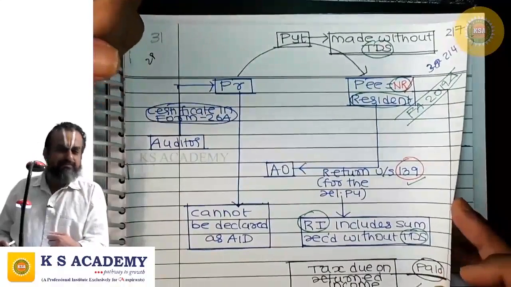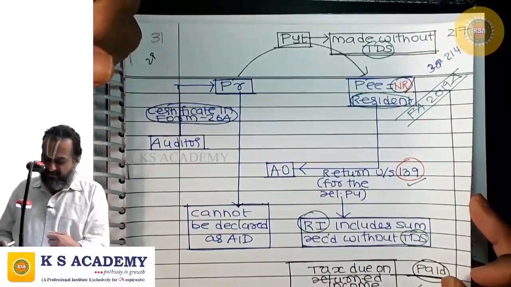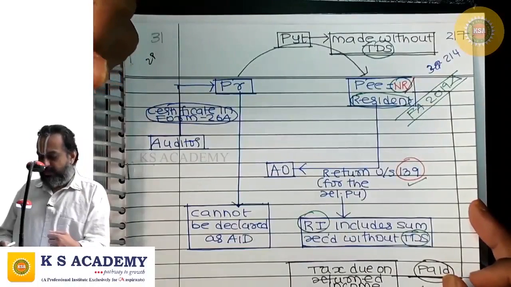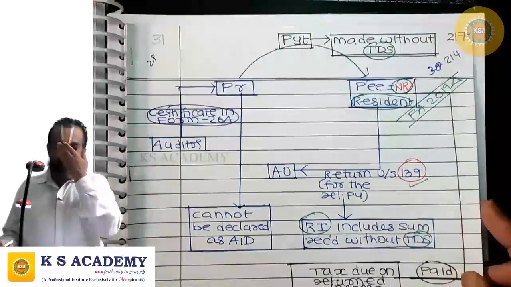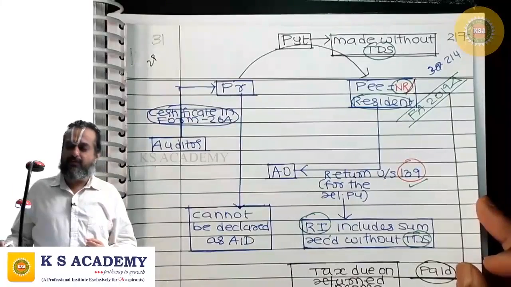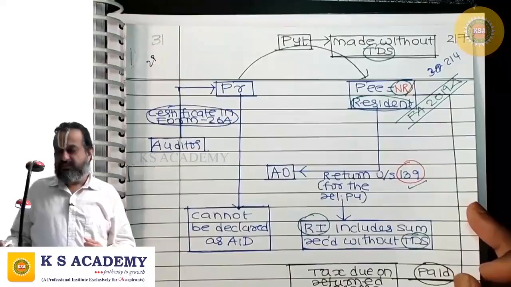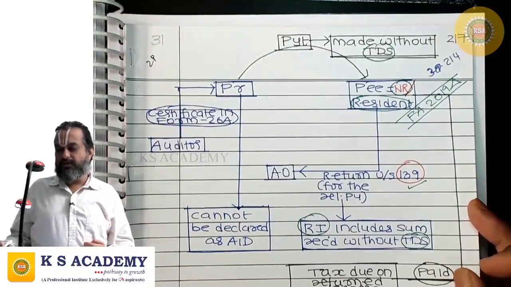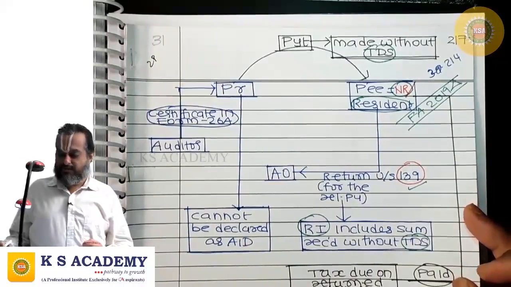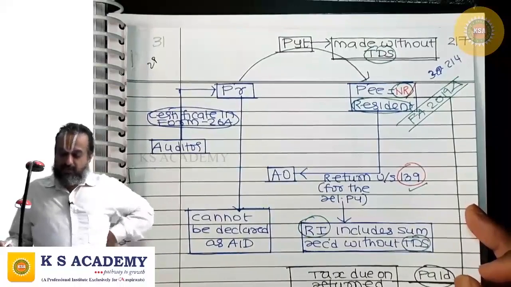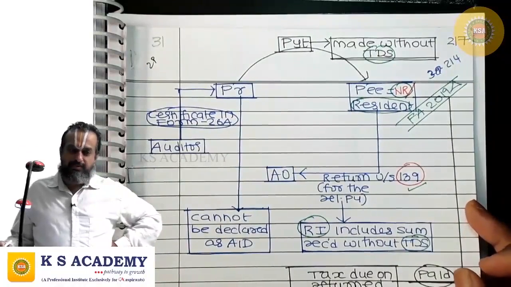To consolidate, where a payment is made without TDS, maybe to a resident or non-resident, though the payer is guilty of non-deduction, he cannot be regarded as assessee in default, provided the payee complies with these conditions.